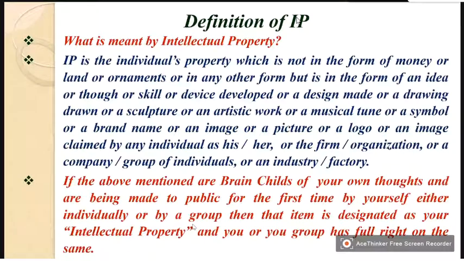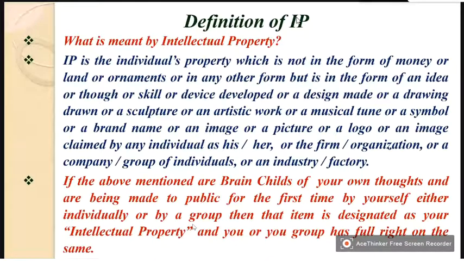What is meant by intellectual property? See, property is the one thing which is possessed by any one individual. It may be an asset. Normally, if you have a piece of land, it is your property. Or if you have a house, it is your property.